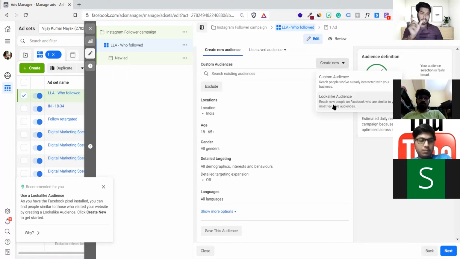If your custom audience is ready, on the basis of the custom audience, you can create a lookalike audience. This is the first step, and this is the second step. Create a custom audience first, then create a lookalike audience. On the basis of 400 data, you can generate 10 lakh people's data. How you will do it, I'll show you. Let's create a custom audience.